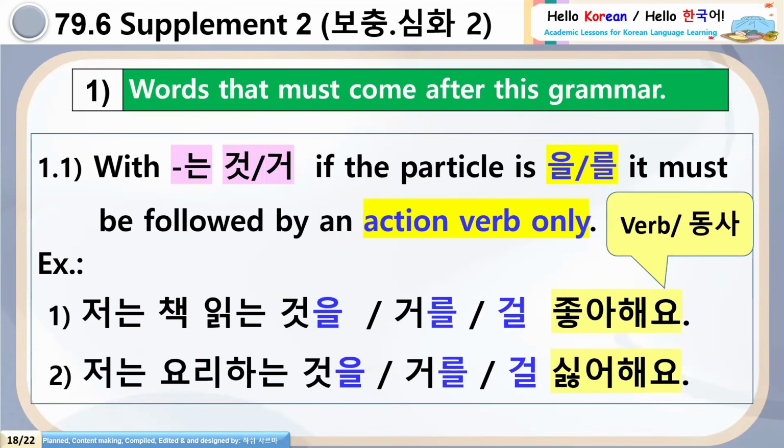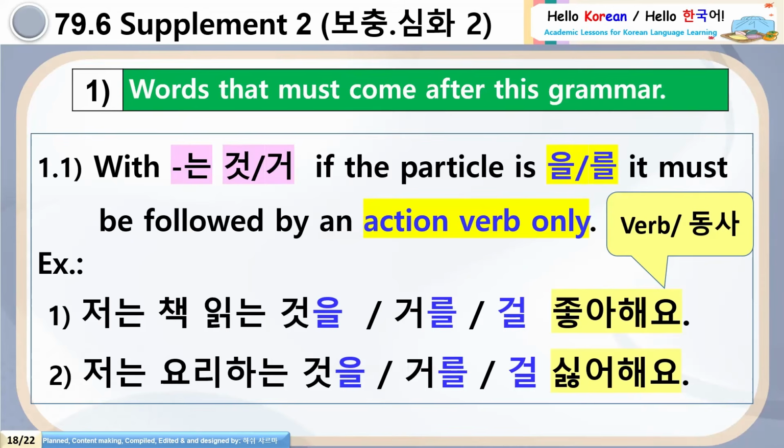Now, this is second supplement. Again, very important supplement. There is a fixed structure of the vocabularies, words that must come after this grammar. Let's see the rule. 1.1. With nun, got, or go, whatever is got or go doesn't matter. But if you are using the particle ul, then after ul, it must be followed by an action verb only. Please read this statement again.